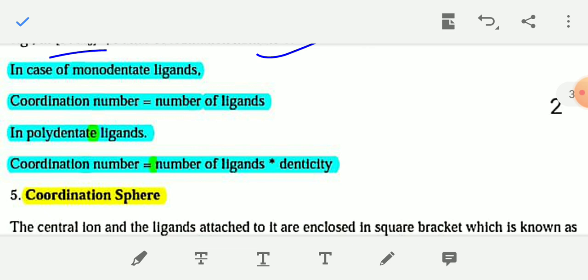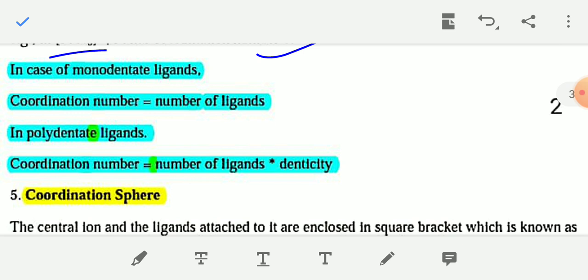But if polydentate ligands such as didentate, tridentate, tetradentate, or pentadentate ligands are present within the coordination entity, then the coordination number is equal to the number of ligands times the denticity of the ligand. Denticity means donor sites. If 2 donor sites are present in the ligand, then its denticity is 2.